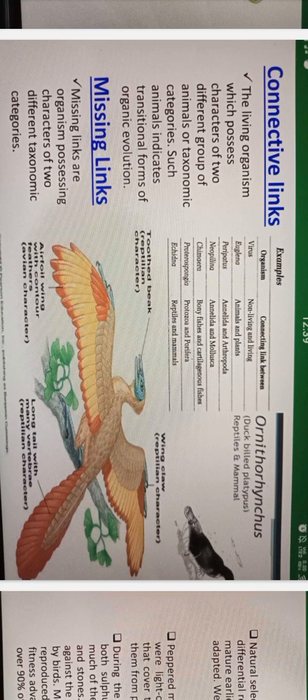Virus, Euglena, Peripatus. Virus: non-living and living. Euglena: animals and plants. Peripatus: Annelida and Arthropoda. Neopilina: Annelida and Mollusca. Chimaera: bony fishes and cartilaginous fishes. Proterospongia: Protozoa and Porifera. Then Echidna: reptiles and mammals.